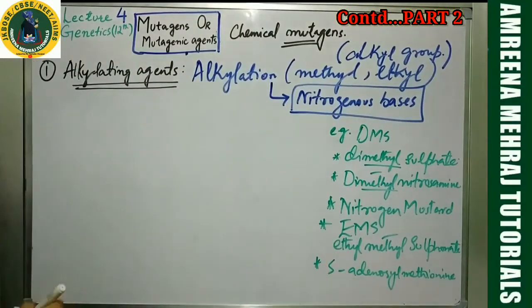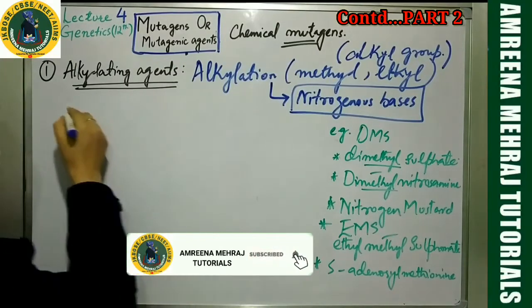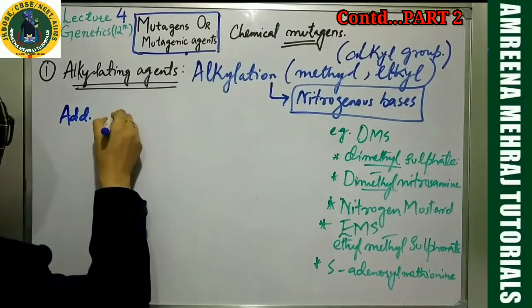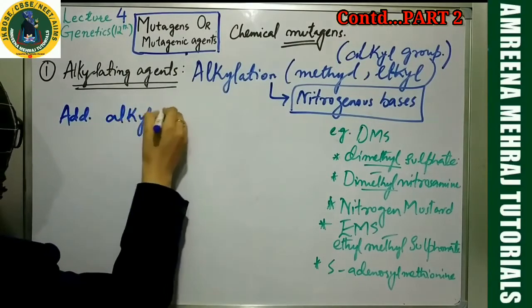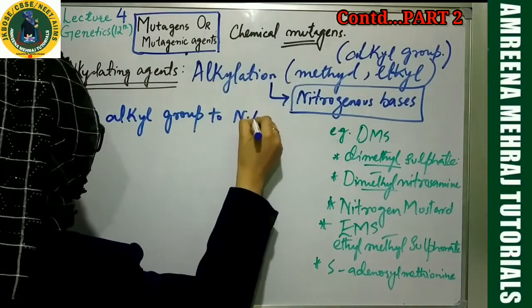Now, my dear students, let me tell you what they can do. They will cause addition of an alkyl group to nitrogenous bases.